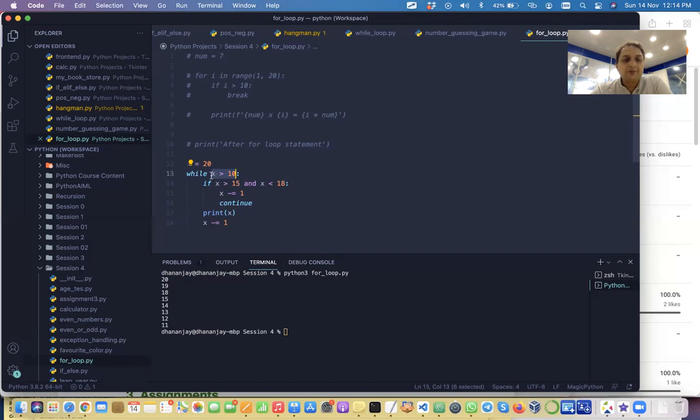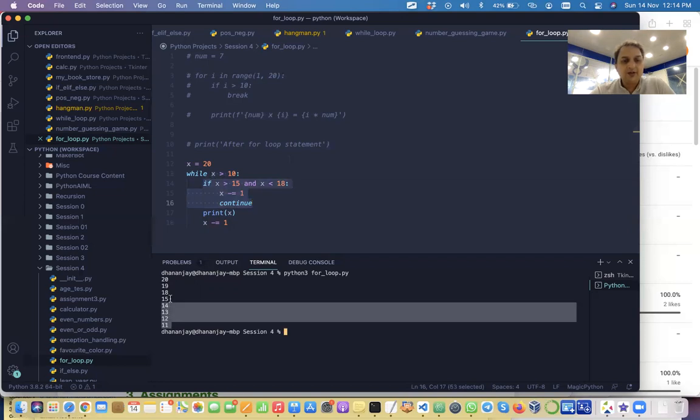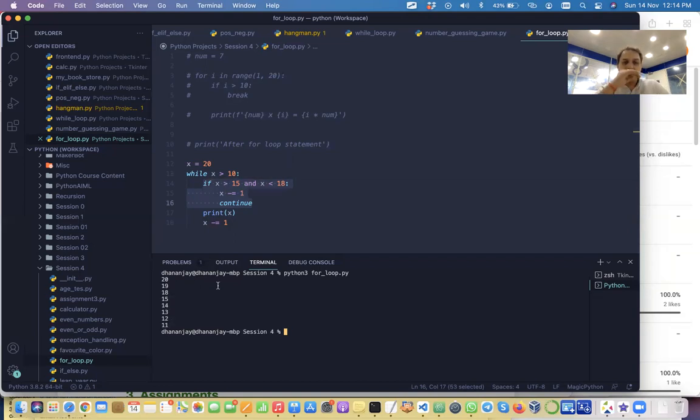After that, when this becomes less than 15, it will not go inside this, and it will start printing 14 onwards. You see this? It has started printing 15, 14, 13, 12, and so on. Clear? You can use continue in the context of a while loop as well.